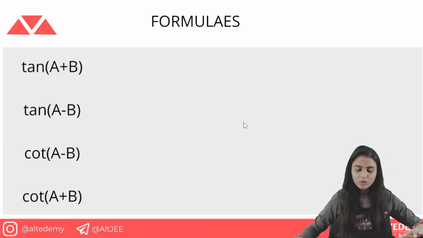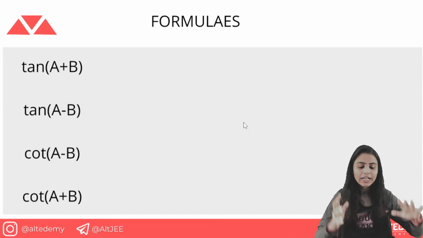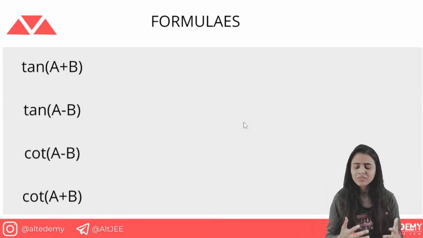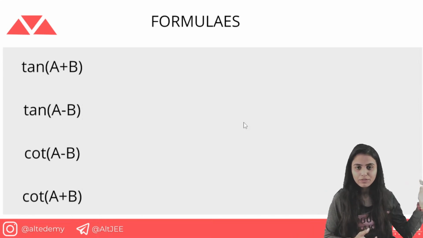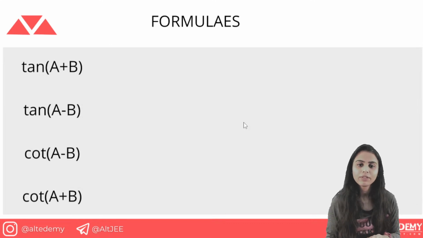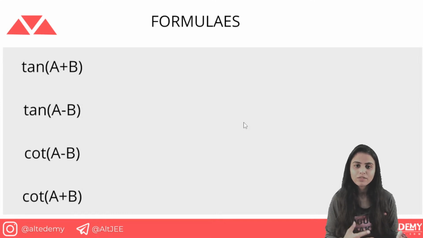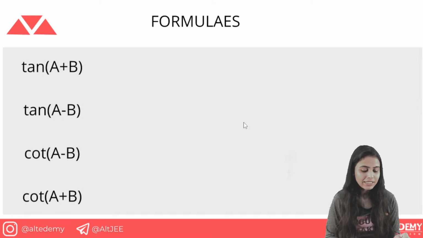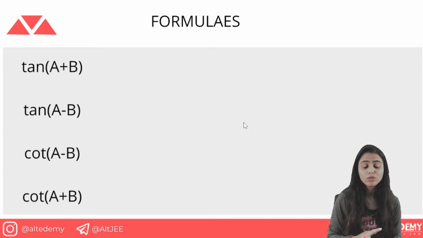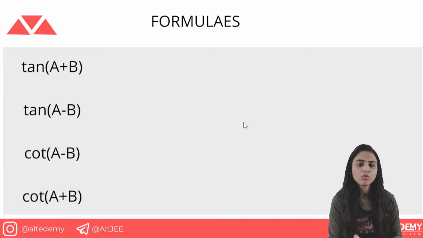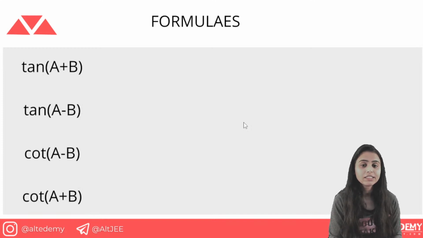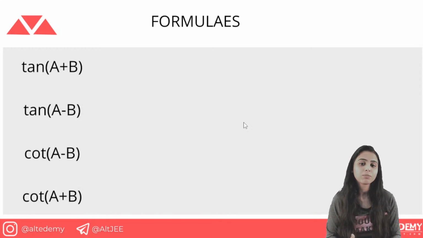Okay, let's move forward. Another set of formulas. We have a lot of formulas in trigonometry, and you don't even need to remember them all. In the previous slide, I made you remember these four formulas in not even 5 minutes. This is a very simple concept. If you remember these four formulas, whenever you see a question framed as another type of formula, you can make out just by looking at the question that it is being converted into that, and you can see the future of the step you are doing. So for that reason, you need to know all the formulas beforehand.